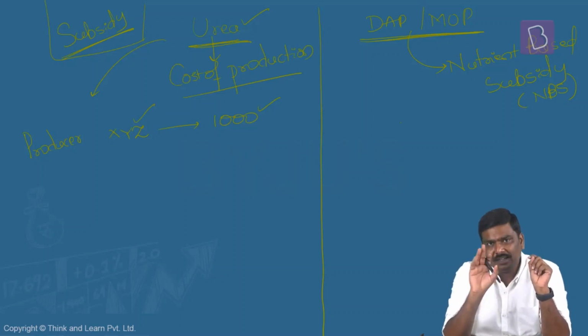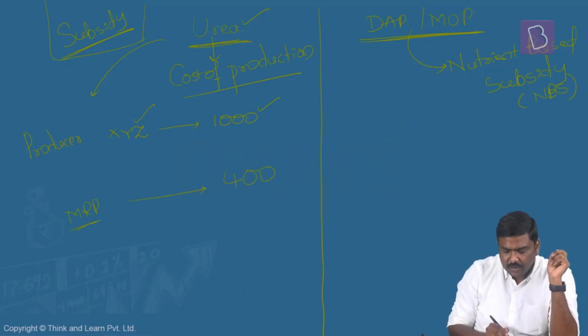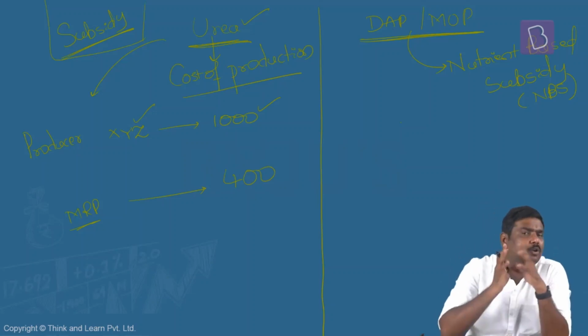But government says no, please don't sell it in the market at 1,000 rupees. The MRP, the maximum retail price, is decided by the government. In case of urea, remember this. The MRP for urea, let's say government decides 400 rupees. Government tells the company don't sell it at 1,000, sell it at 400 rupees. If you're the producer and I'm the government, I'm asking you to sell urea per bag at 400 rupees in the market.